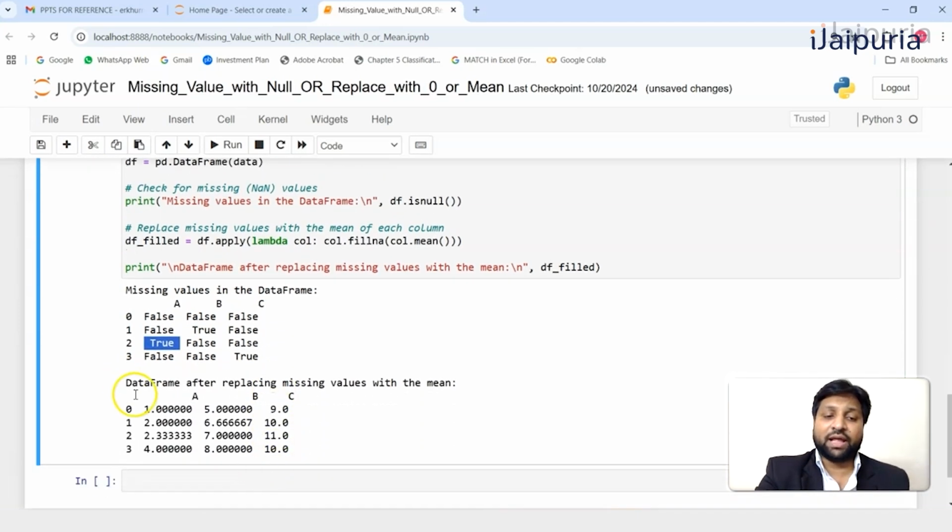And the final result is like this. For column A it's 1, 2, 2.33 and 4. We all know what this 2.33 is: it is nothing but the mean of 1 plus 2 plus 4 divided by 3. We will not divide it by 4, because we do not count the null values when finding the mean. Similarly, we can calculate the mean for B and C as well, and we can get the desired output.